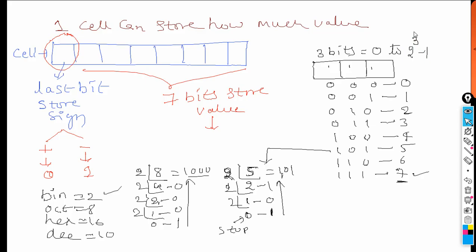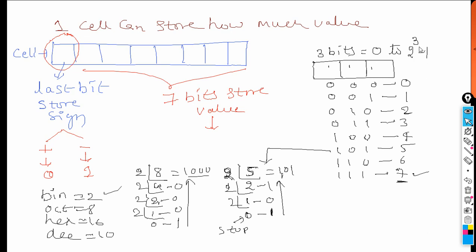Okay, so what I am doing, please understand. In 3 bits, how much value can it store? The positive value is 0 to 2 power 3 minus 1. 2 is the base of binary, 3 is the number of bits, 1, 2, 3 bits, and minus 1. Why are we giving minus 1 here? 2 to the power of 3 is 8, 8 minus 1 is 7. So you got a 7 or not?